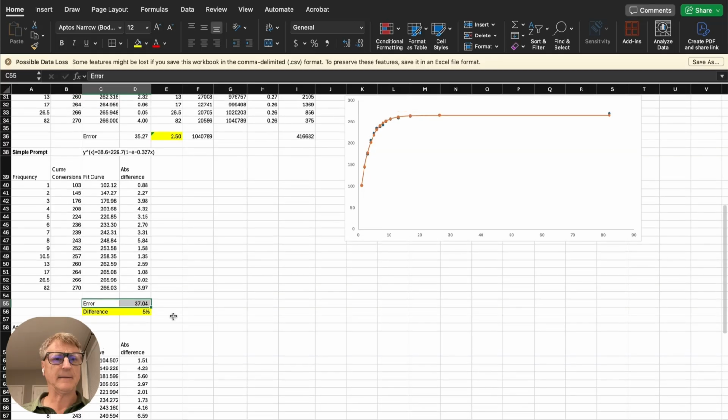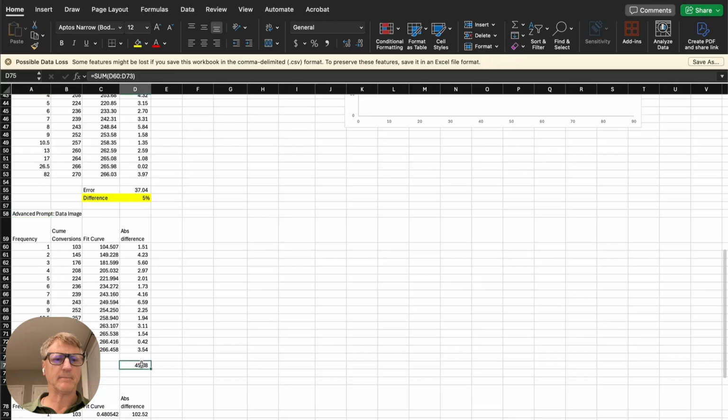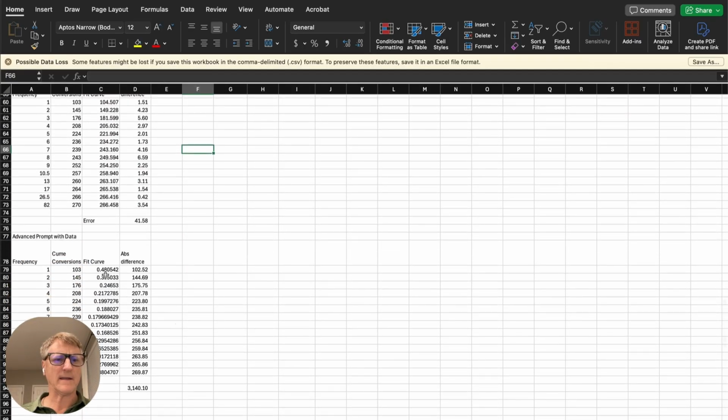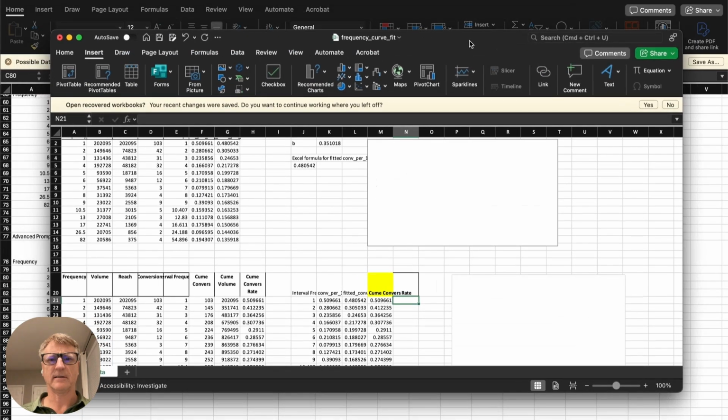But interestingly, when we compare the data to the advanced prompt on the data, we see a little bit more error. Some of the things that you get with a variation here is a little bit different equation, slightly different in the fit from the data image. When we have the advanced prompt with the data, we actually get a different type of calculation altogether. When we ask it for the file, it gives us this initial image here.